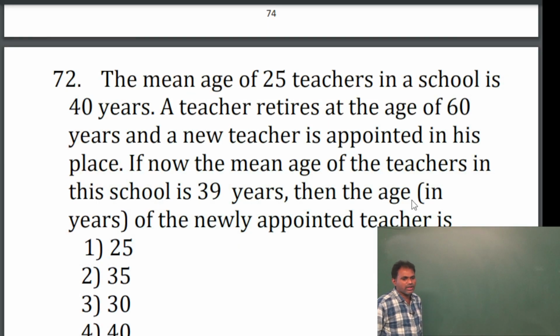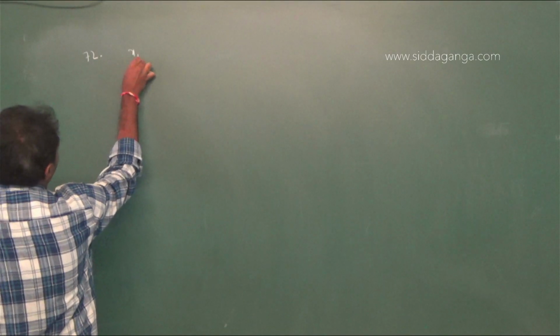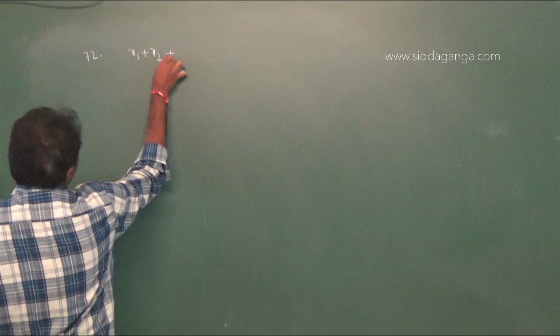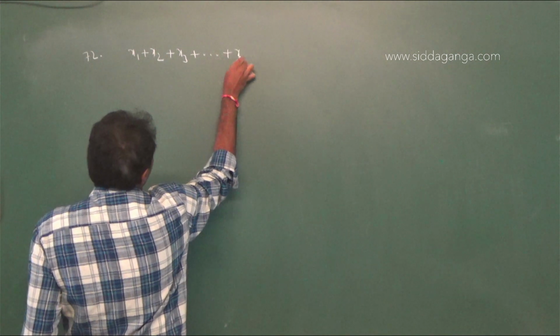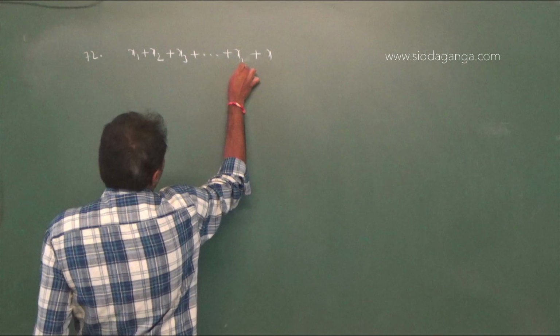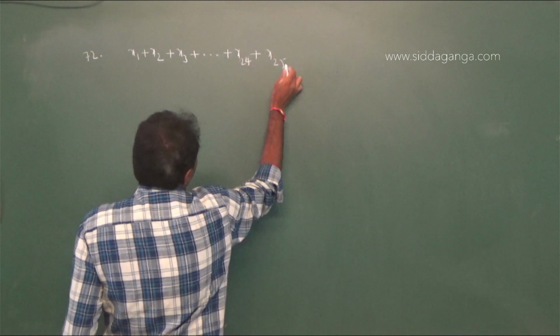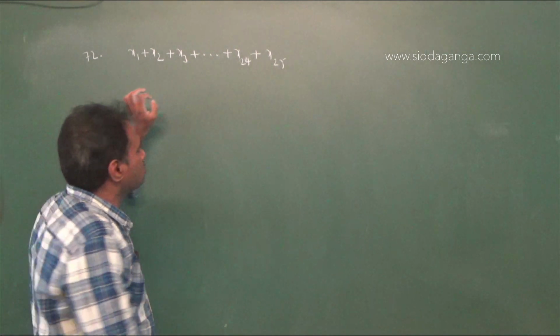See here, the mean age of 25 teachers in a school is 40, given.